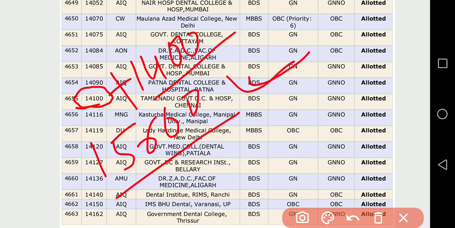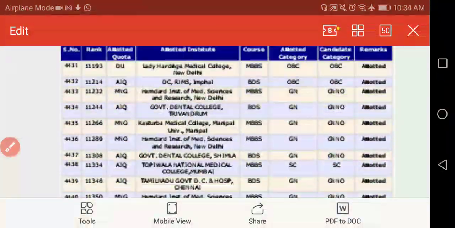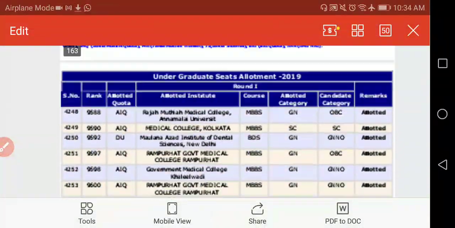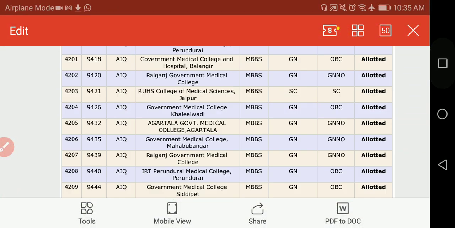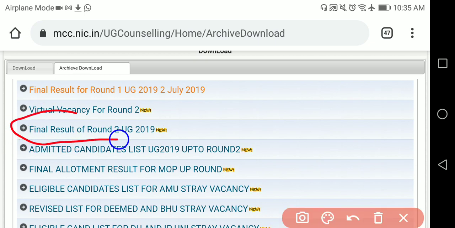You can make a priority list of these colleges. Remember, in this you will get everything of the group, the round 1 results. This is round 1. Next, what you can do, if you go to this, next is the final result of round 2, it is there. If you want to see this final result of round 2, click on this, you will see the same PDF and you can go through those PDFs.